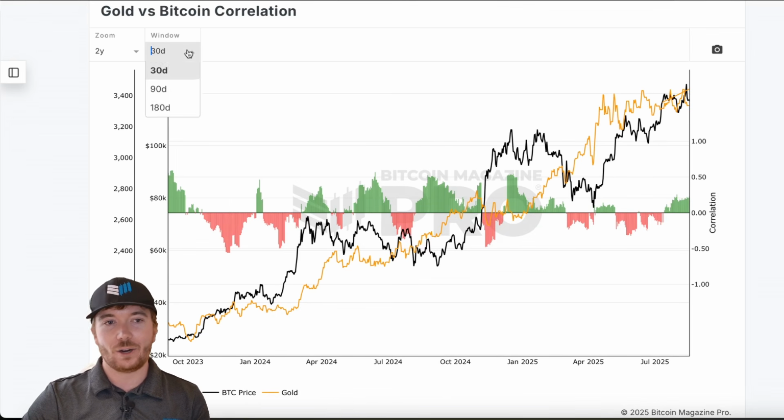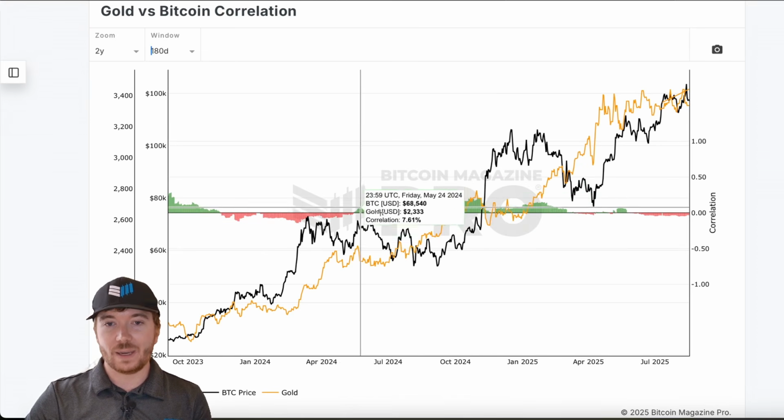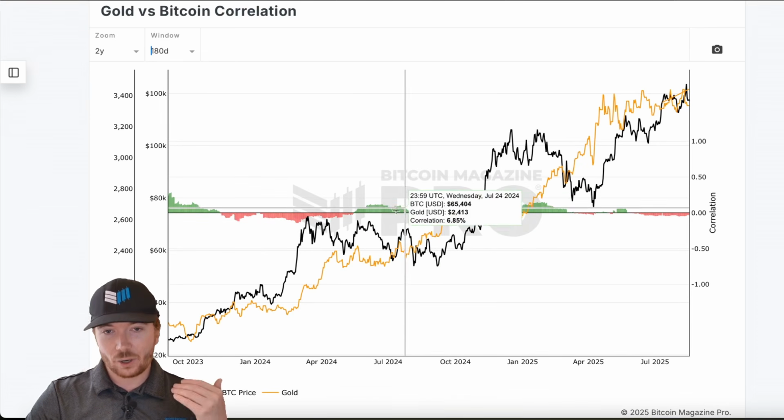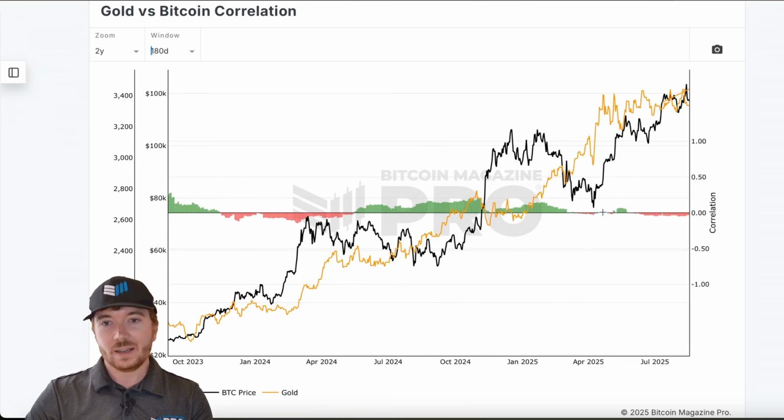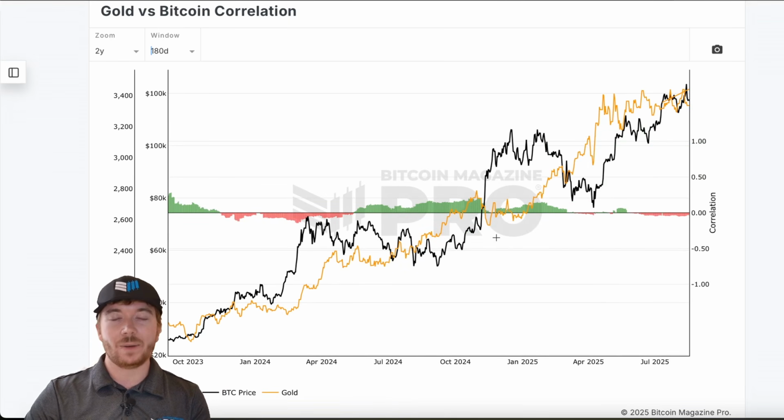Now this is a 30-day correlation. If I change it to a slightly longer one, we can see that this lasts even longer. These periods of strong correlated conditions where both moving up in unison. And then again, like where we are now, where Bitcoin was moving up and gold was chopping, etc. So really not too many people actually pay attention to the correlation between Bitcoin and gold.